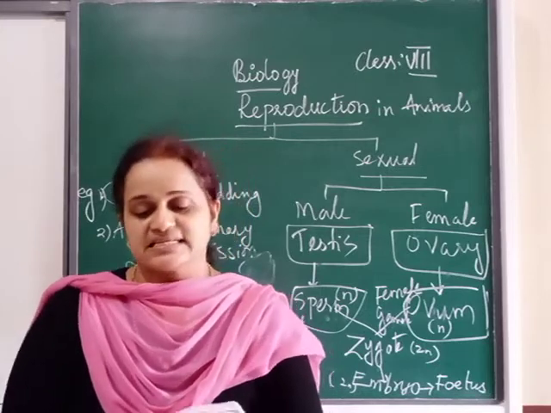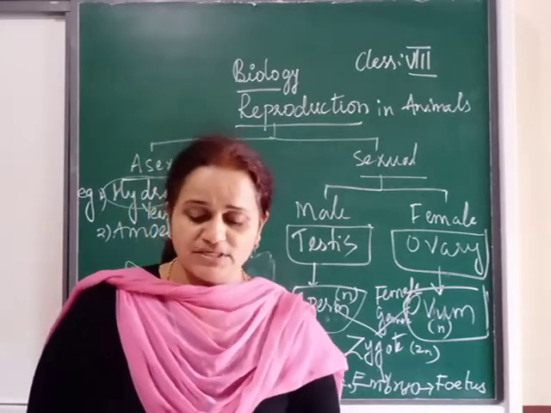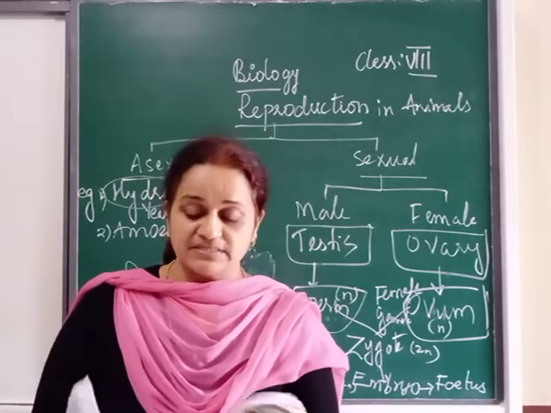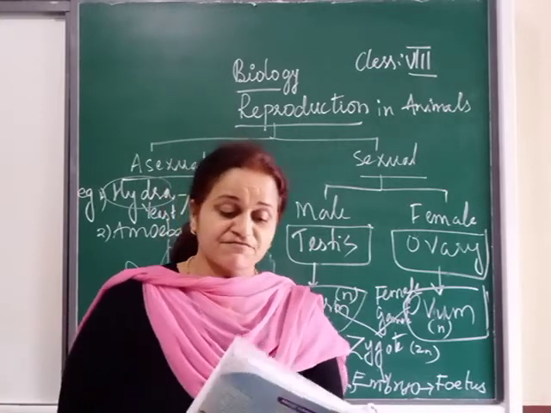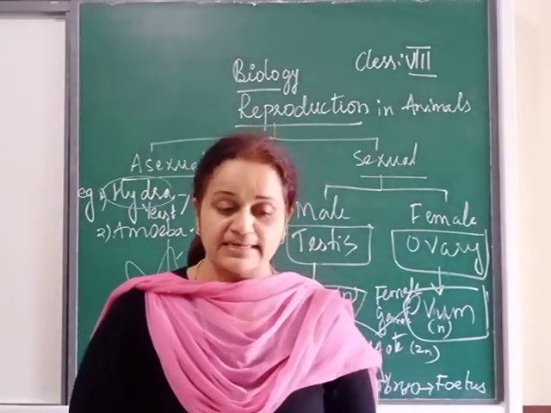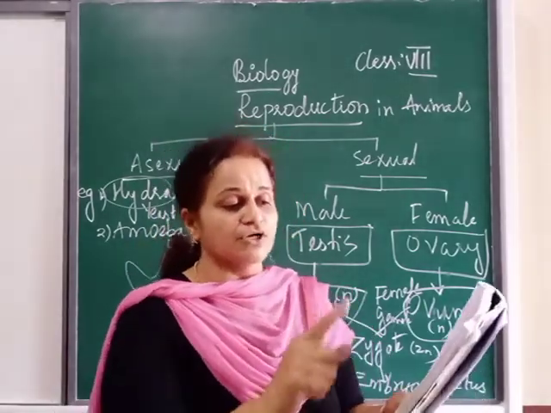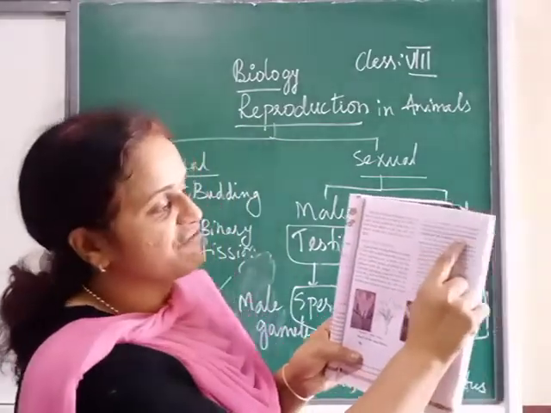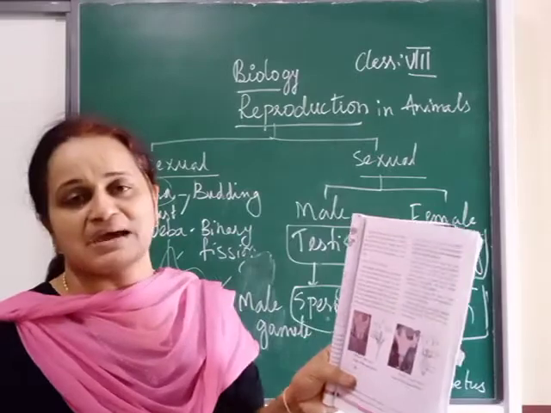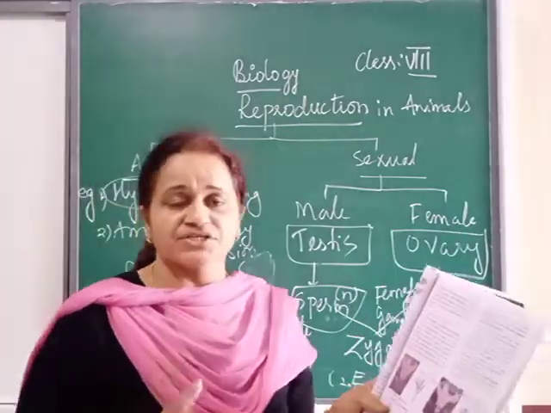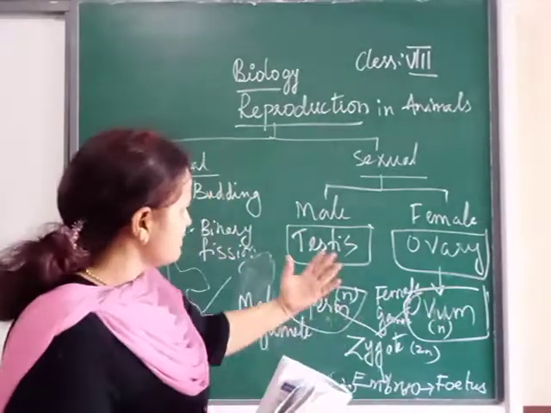Next, if you have all followed this, come back to page number 57. You have to underline some things. I think you have already underlined, even then I will tell you, page 57 at the top. Sexual reproduction is basically the fusion of the male gamete with the female gamete. Remember this.